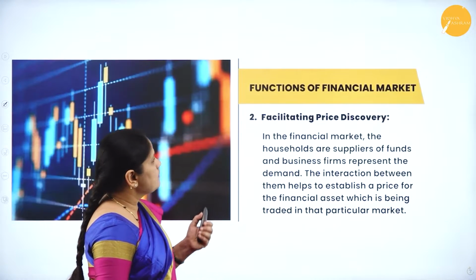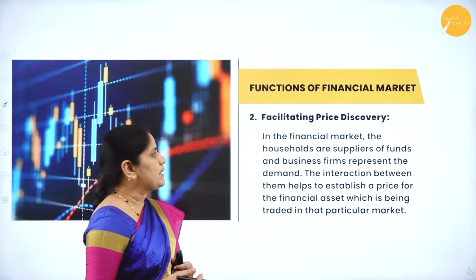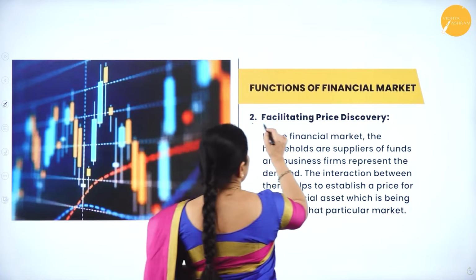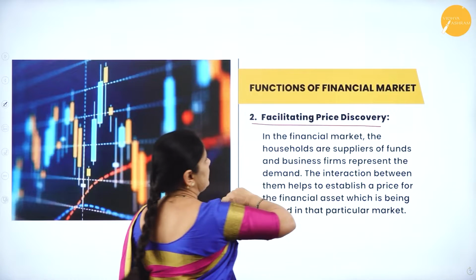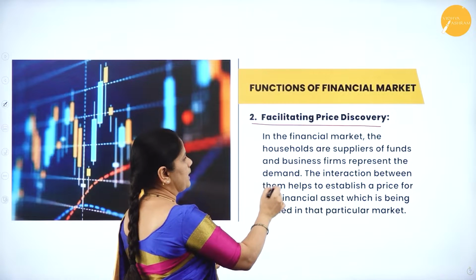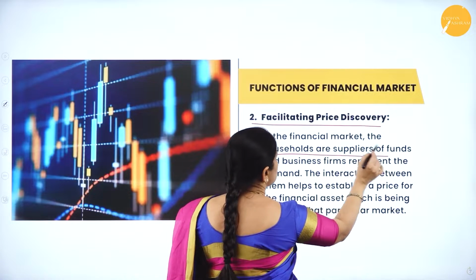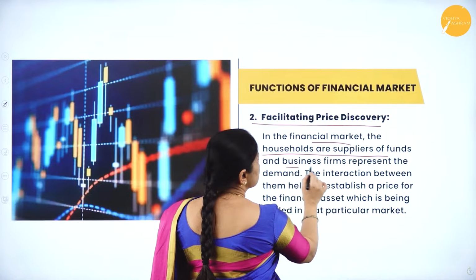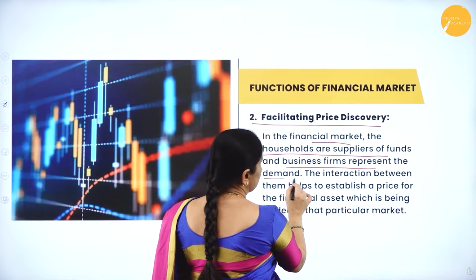The next function of financial market is facilitating price discovery. In the financial market, the households are suppliers of funds and business firms represent the demand.